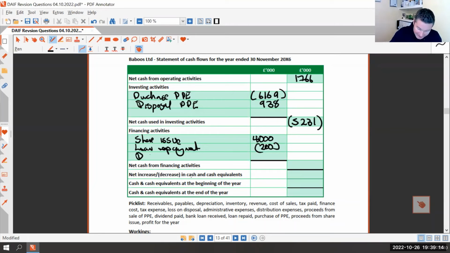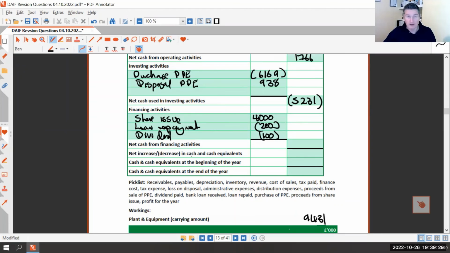And then the last one is dividend, which was £100,000 worth of dividends, negative because it's cash going out of the business. Means our net financing, I should be able to do in my head, is 3,700,000 positive. Does everyone follow where those figures came from?